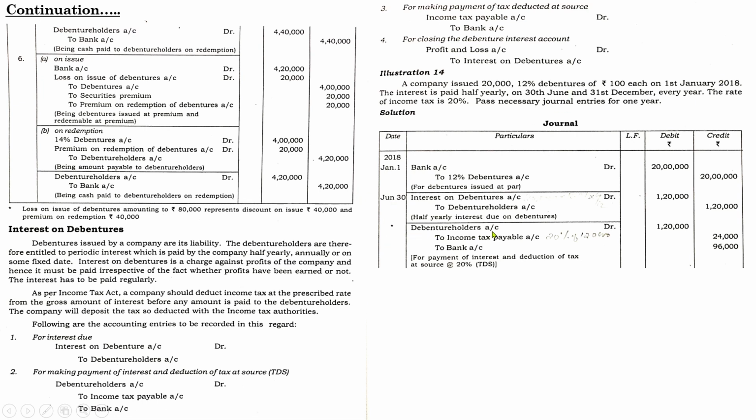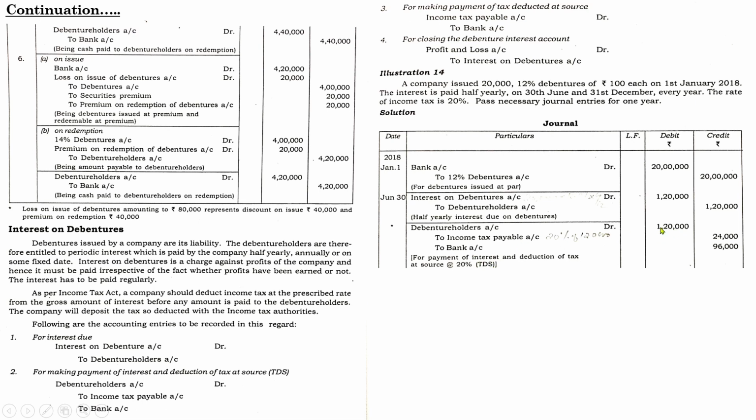Debenture holders account. For debenture holders, how much was the amount? 1,20,000. Out of which, what is the tax payable? Tax payable is whatever the interest, that amount into the rate given in the question. 1,20,000 into 20%, you will get 24,000. And the remaining amount will be the payment made to the debenture holders. That is known as tax deducted at source.